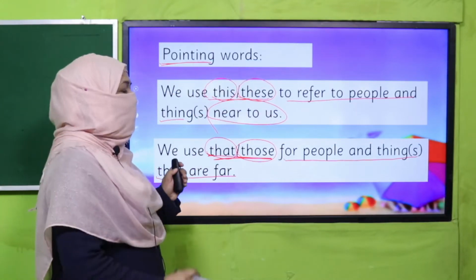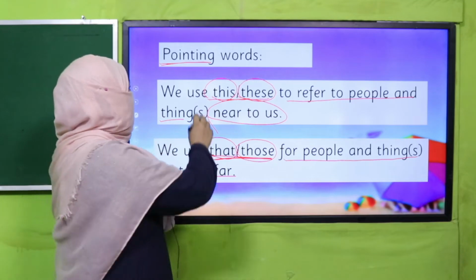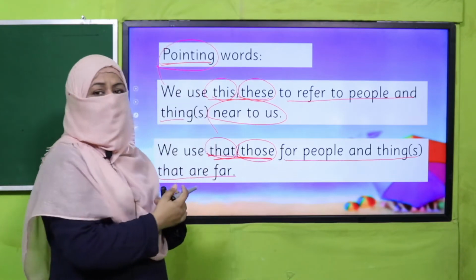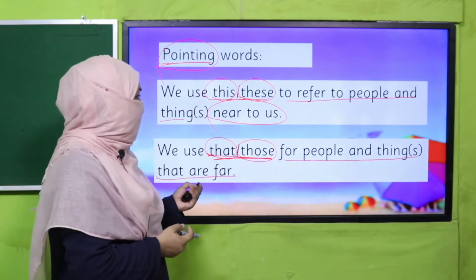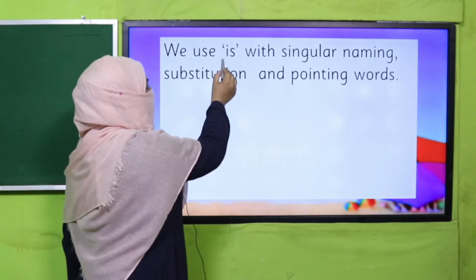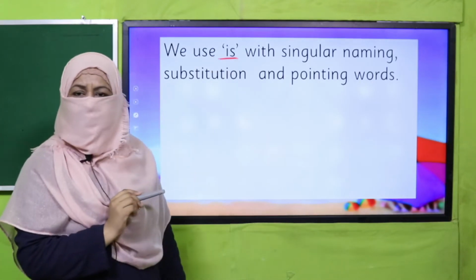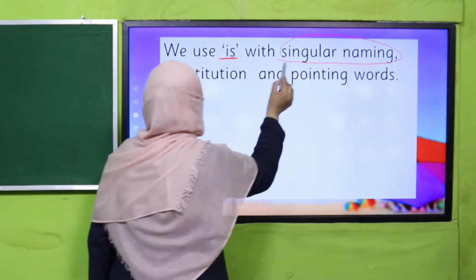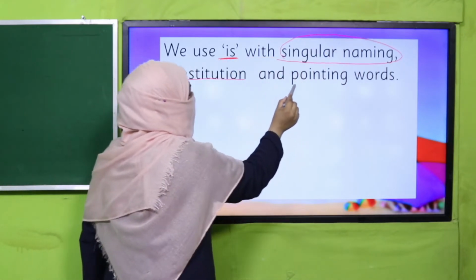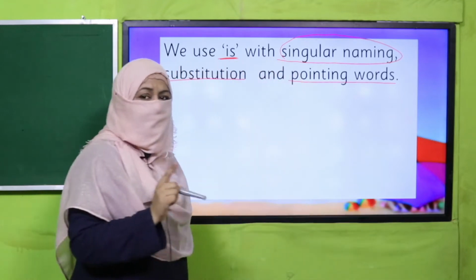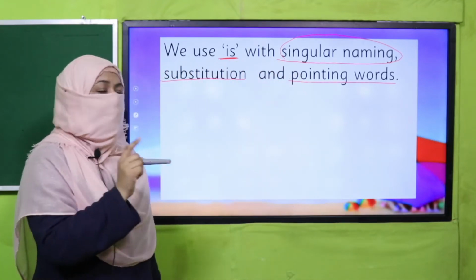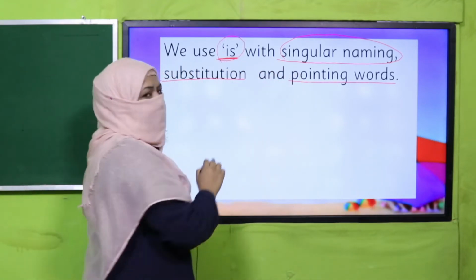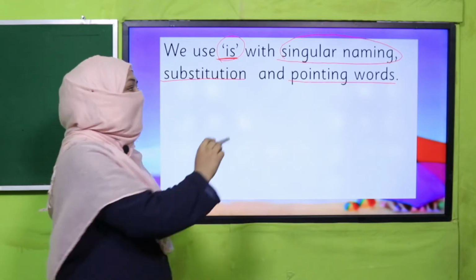Remember now, my dear children, whenever we are talking about a singular naming word, either a substitution word or a pointing word, when it is singular, we use is after that. What do we use? Is.